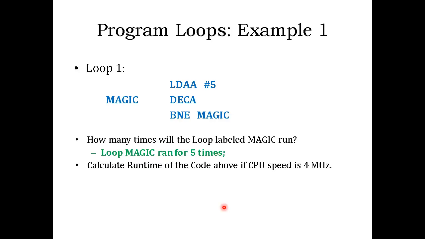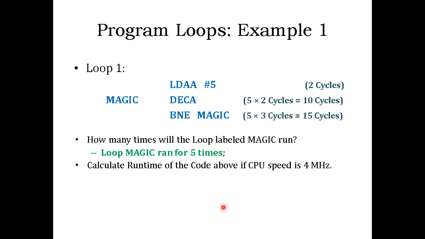Remember in the last class we talked about the machine cycles, and then later on we used the machine cycles to calculate the runtime of a block of code. Now we'll do the same thing for the branches. If you recall, this was the first branch we just discussed, and we figured out that the loop will run for 5 times. Can you identify this code?